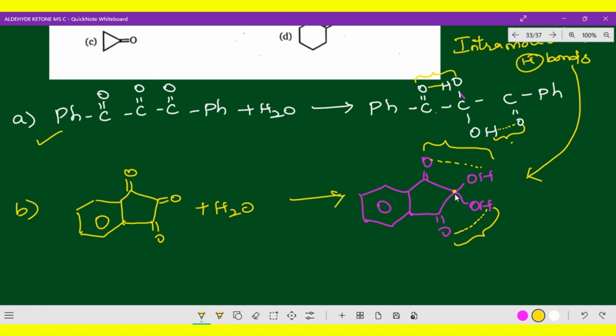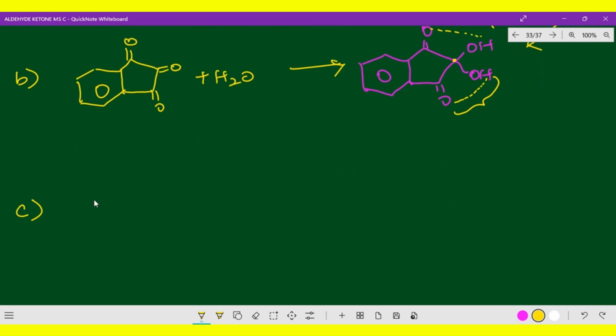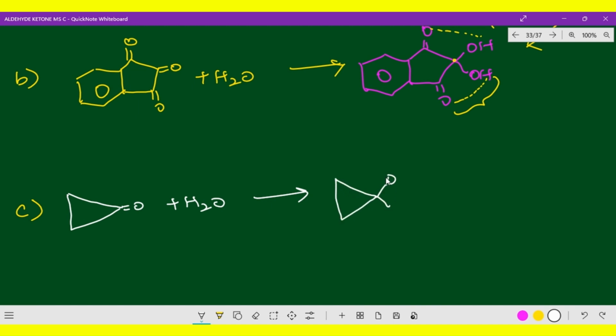Now, same carbon, same functional group attached to that same carbon is called geminal. Vicinal means attached to adjacent carbons. Now, the third one, cyclopropanone. Cyclopropanone has C double bond O, combined with a water molecule. Here also, you will get a geminal diol, two hydroxyl groups on the same carbon, OH and OH. Now, this was sp2 hybridization, but here it is sp3 hybridization, but the angle strain is very less.